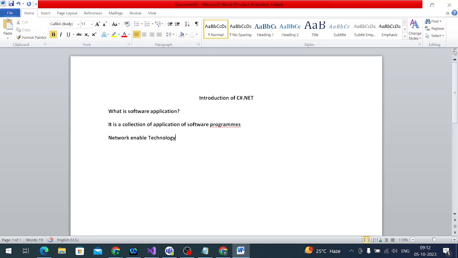It means all kinds of network enabled technologies work in this .NET.